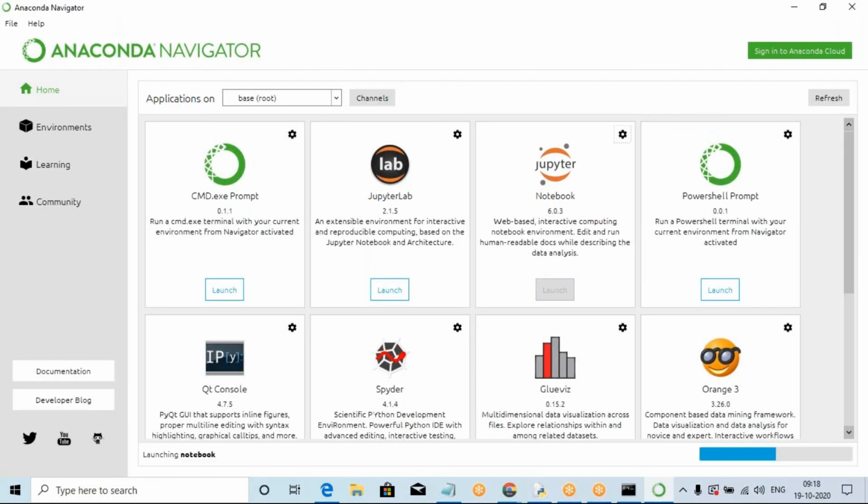Wait for 2 minutes for the Jupyter to open. Okay, this is the process, and Jupyter is the last one. Downloading the Jupyter, opening Jupyter Lab, Jupyter Notebook. Jupyter Notebook is open. Okay, it opens automatically. Please wait for a few minutes.